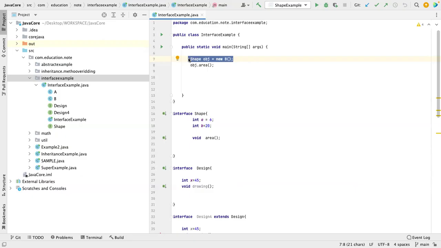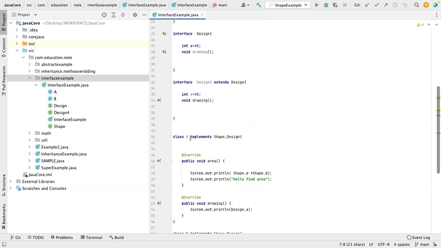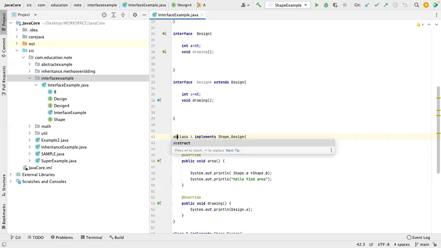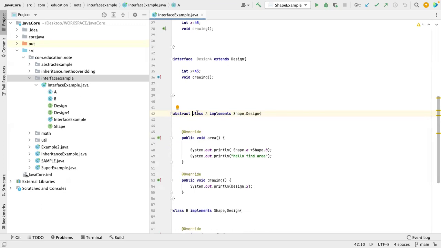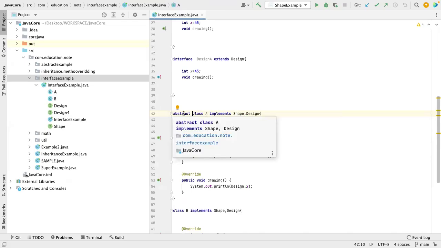Okay, let us assume you are having a subclass, right? Now one more thing we will get clear. Let me make this one abstract. So see, an abstract class can also implement an interface. You remember, they will ask, can an abstract class implement an interface?